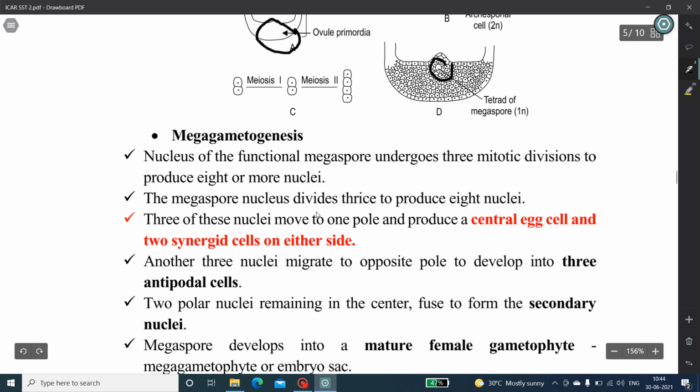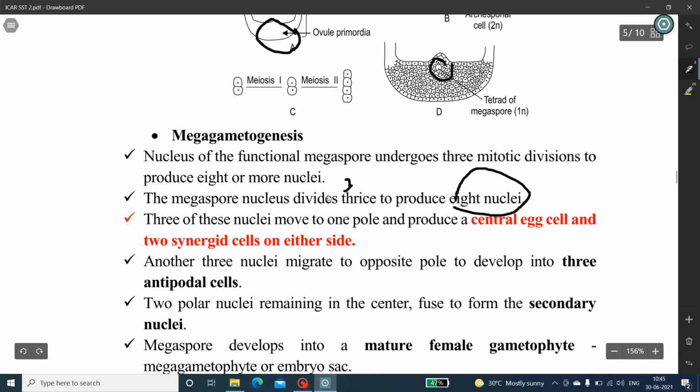The next one: what do you mean by megagametogenesis? The development of the female gametophyte, that is the embryo sac, from the megaspore mother cell is known as megagametogenesis, which is a process of successive nuclear division within the enlarging cell that becomes an embryo sac. 3 successive mitoses occur, resulting in 8 haploid nuclei.